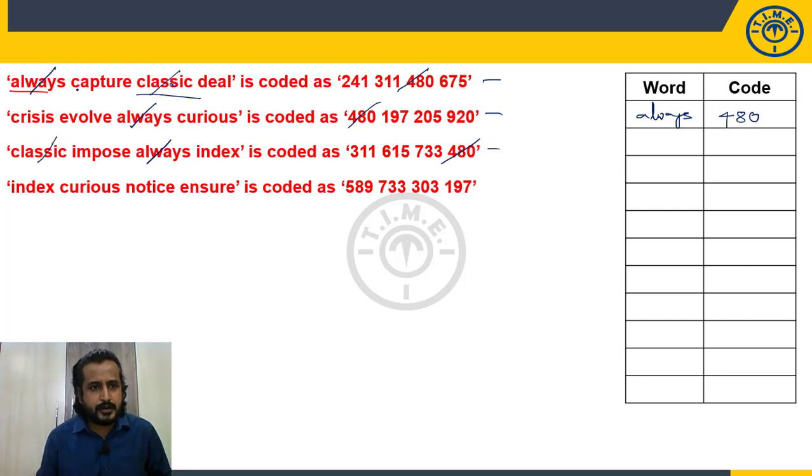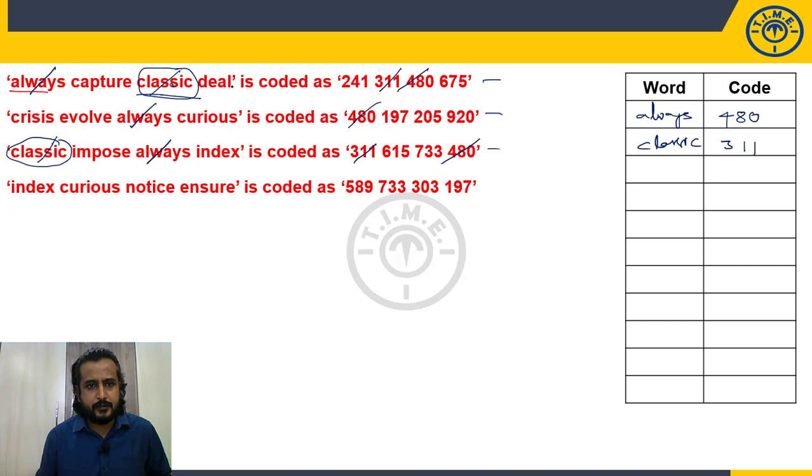Now in the first and third, already always is ruled out. Now I am looking for classic. Apart from classic, can you see any other common word? No. So what is the common code in these two? 241, 311. Right. So now I can say that the code for classic is 311. Okay. Next. What else do we have?